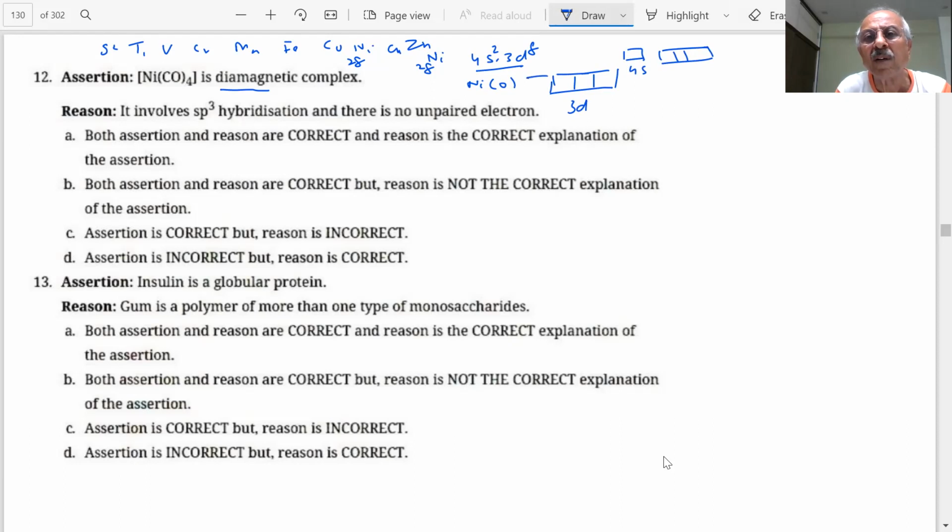How many d electrons? 1, 2, 3, 4, 5, 6, 7, 8. Now, how do you explain this, students?